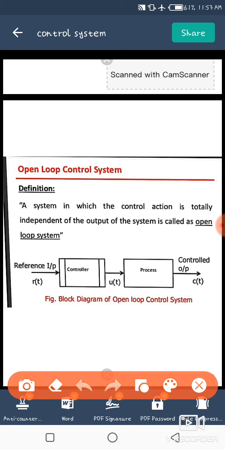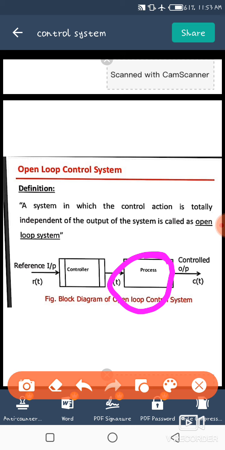So here we can see that the reference input R(t) is applied to the controller, and the output of the controller, that is U(t), is applied to the process, and the process processes the input and generates the controlled output. That is the open loop system. So we can say that any physical system which doesn't have a feedback structure is known as an open loop control system.